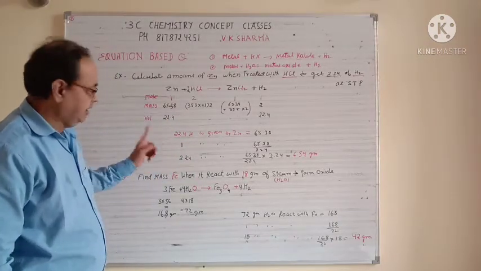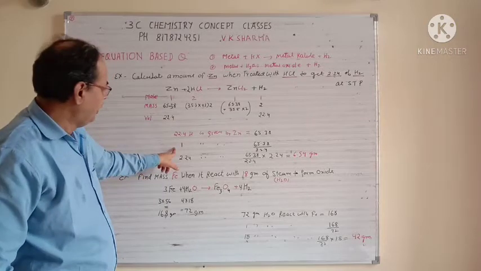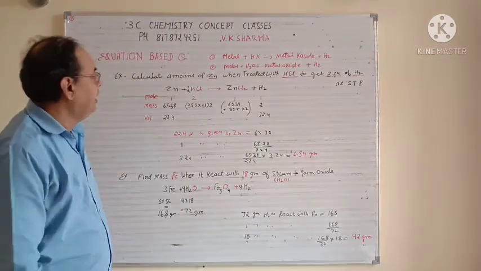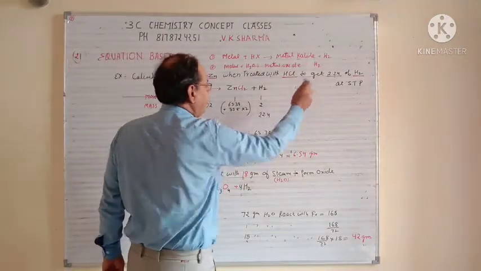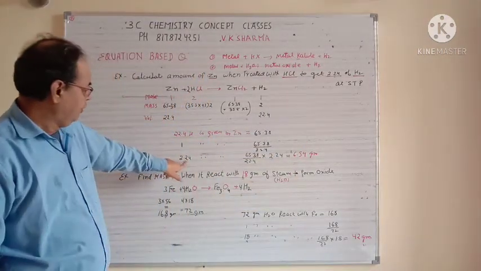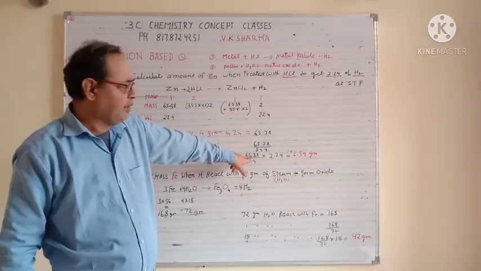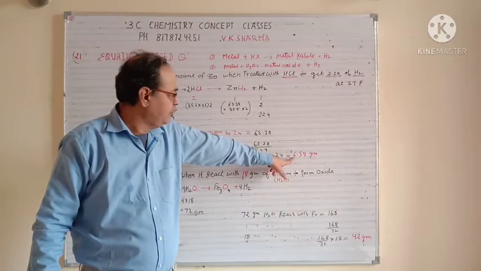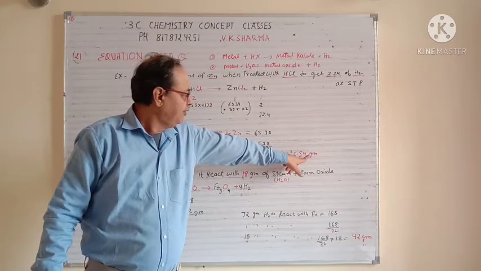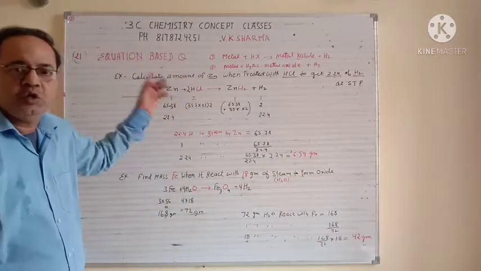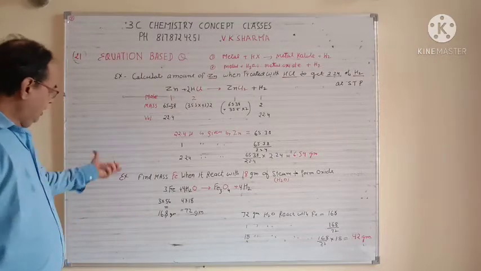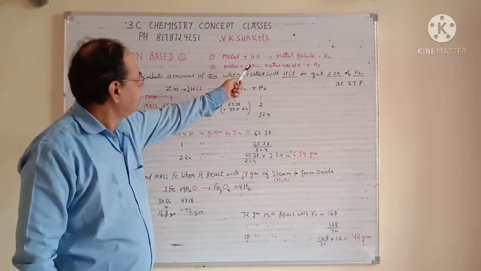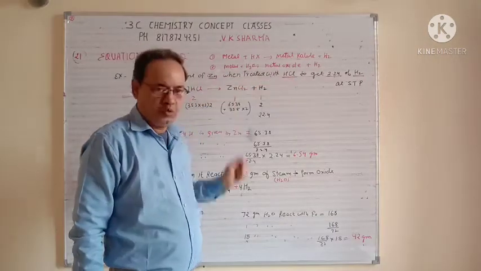So this is the unitary method. 1 liter is given by 65.38 divided by 22.4, and he is asking for 2.24 liters. So 2.24 liters will be given by 65.38 divided by 22.4 into 2.24, that will give you 6.59 grams. So this is your answer. Another example which belongs to this category: metal plus water gives you metal oxide plus H2.